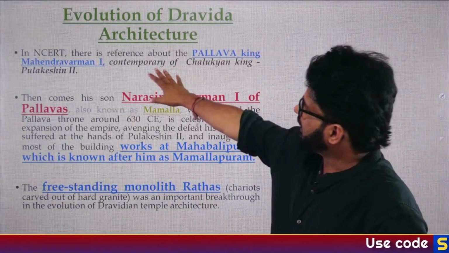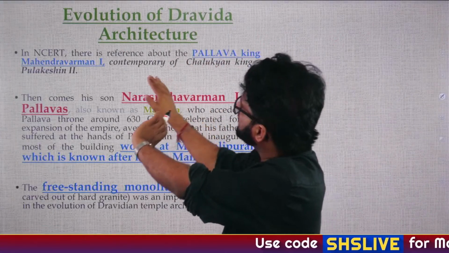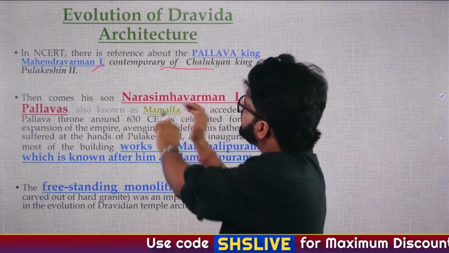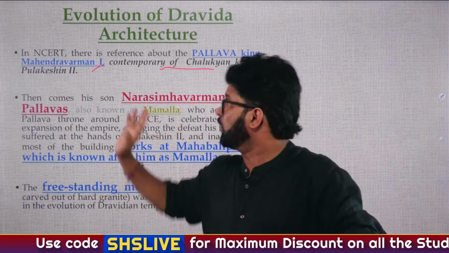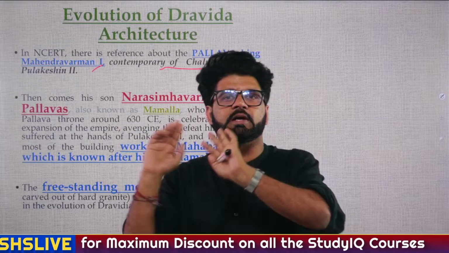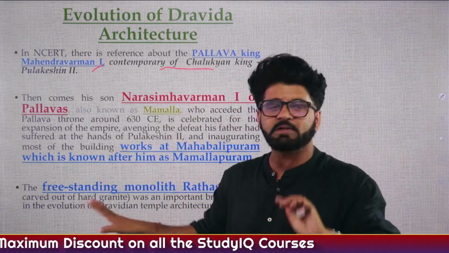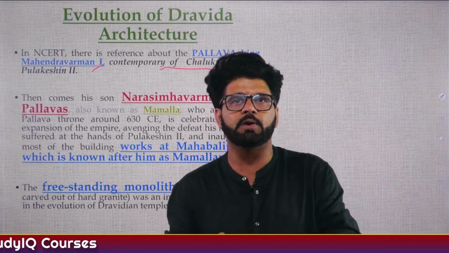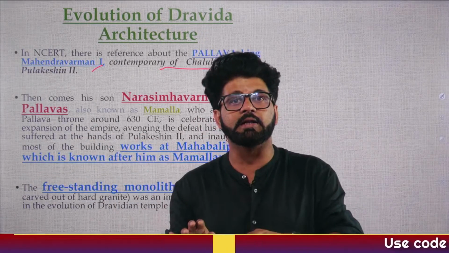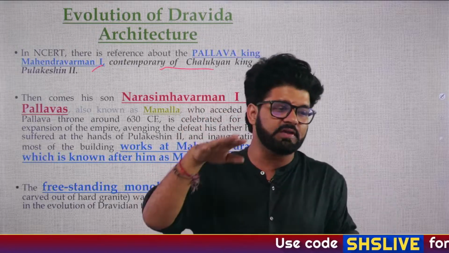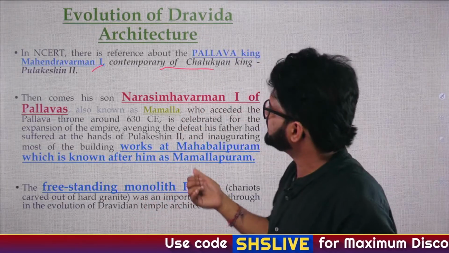So now, in NCERT, there is a reference about Pallava king Mahendravarman I, who is a contemporary of Chalukyan king Pulakesin II. If he is a contemporary of Pulakesin II, he is a contemporary of Harsha. So you have to remember these names because they generally ask whether Guru Nanak ji is a contemporary of Babar or not. Babar and Krishnadev Roy are contemporaries. So you have to keep a tab on these contemporaries. They are very important from exam perspective.